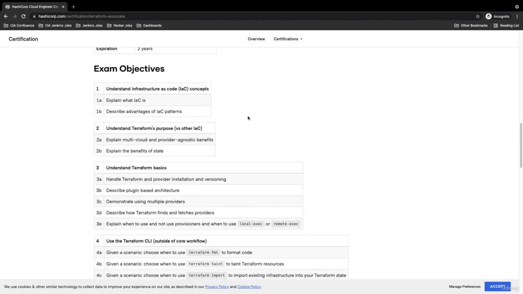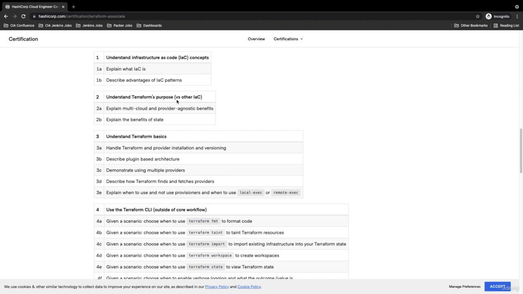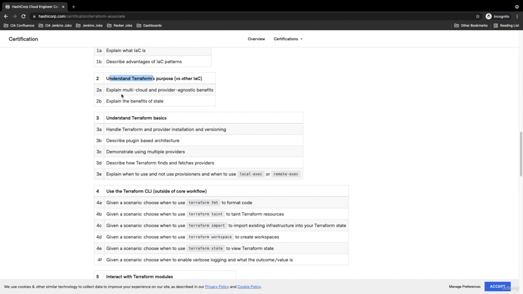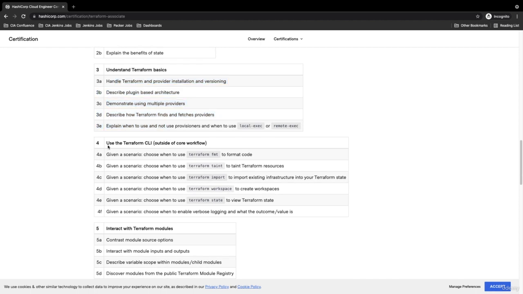Now here are the details of the syllabus of your Terraform certification exam. You will get questions from understanding infrastructure as code, and you need to describe and explain IaC. The next topic is understanding Terraform to support IaC, which includes the cloud-agnostic benefit of Terraform, or the Terraform benefits. Then we have the understanding of Terraform basics, and here are a few topics which you need to go through. Then you need to learn about the Terraform CLI. CLI means command line interface. We need to learn about terraform fmt, terraform taint, import, workspace, and the state.